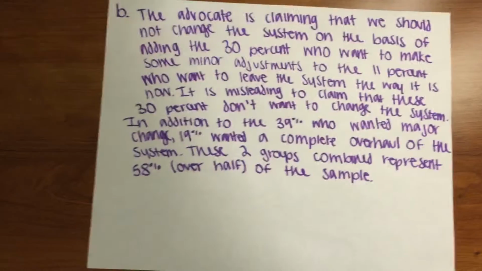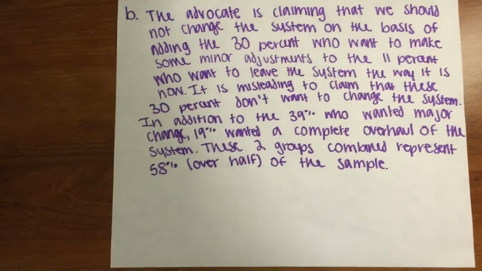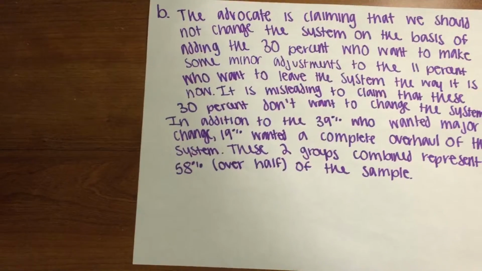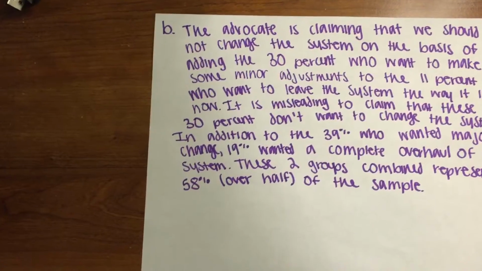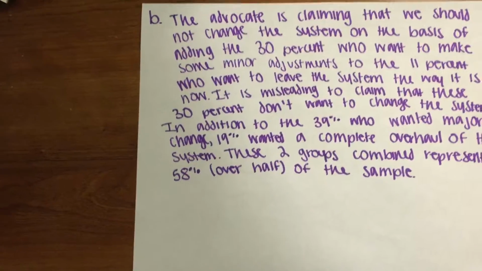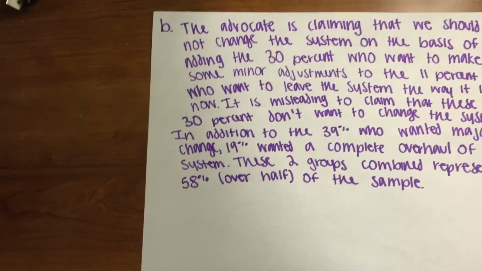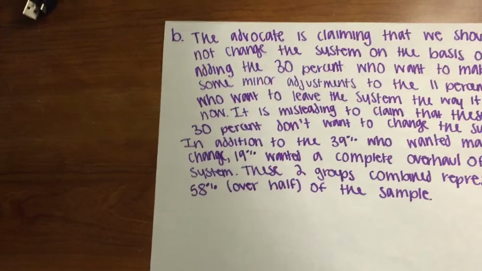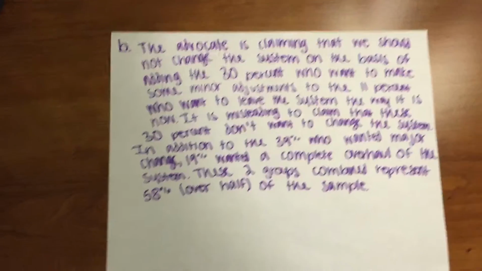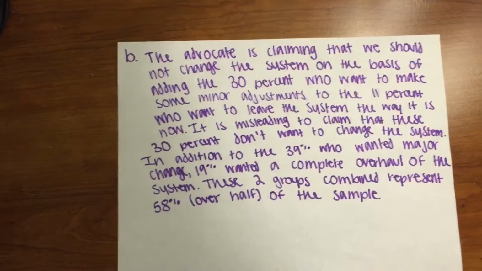And then for part B, an advocate for leaving the system as it is now commented, based on this poll, only 39% of adults in the sample responded that they want some major changes made to the system, while 41% responded that they only want minor changes or no changes at all. Therefore, we should not change the system. And we had to explain why this statement, while technically correct, is misleading.